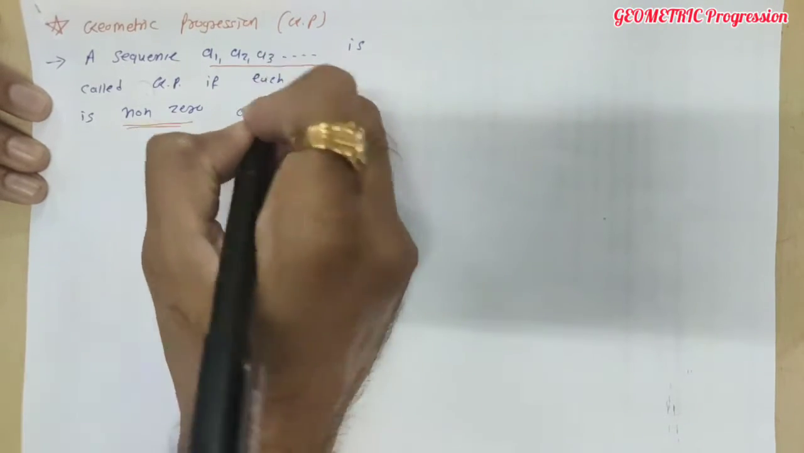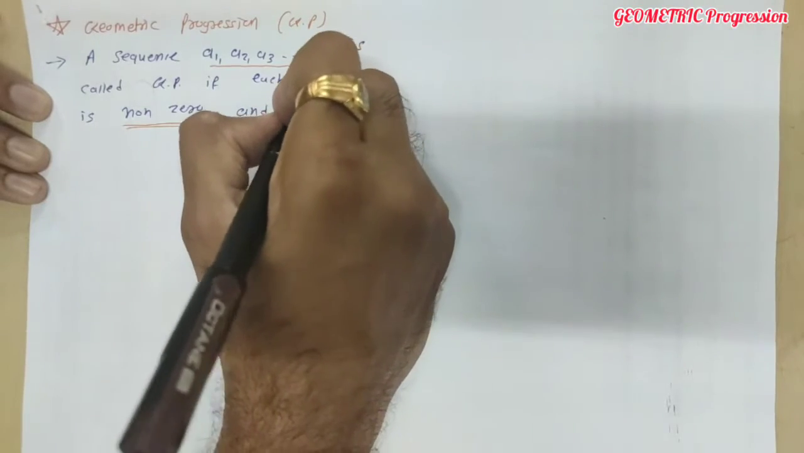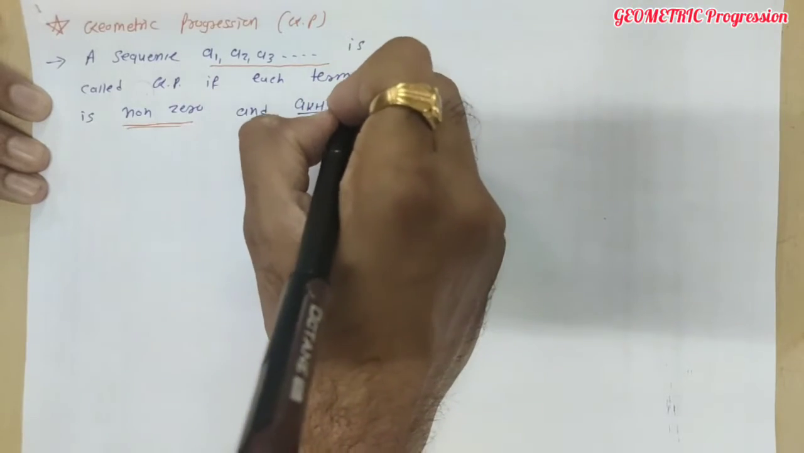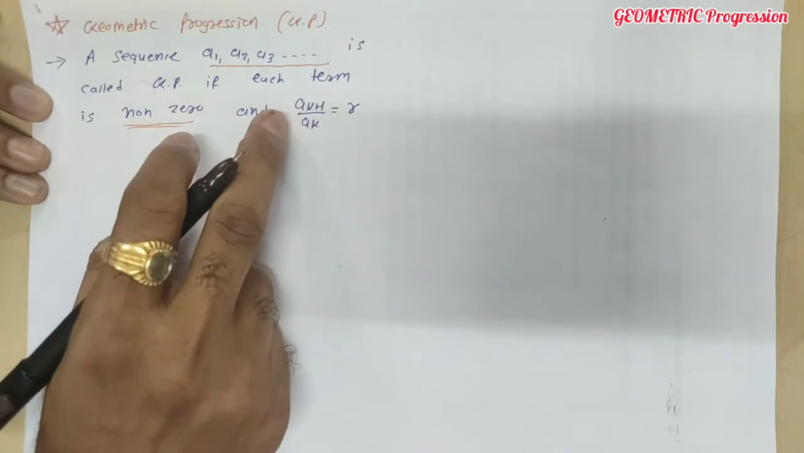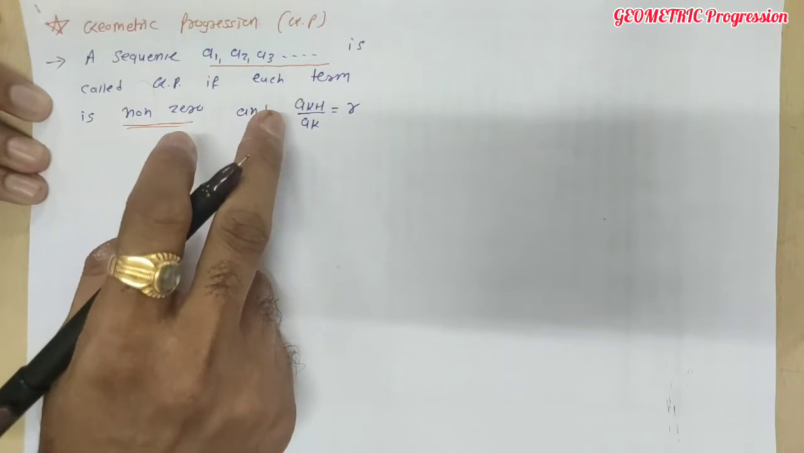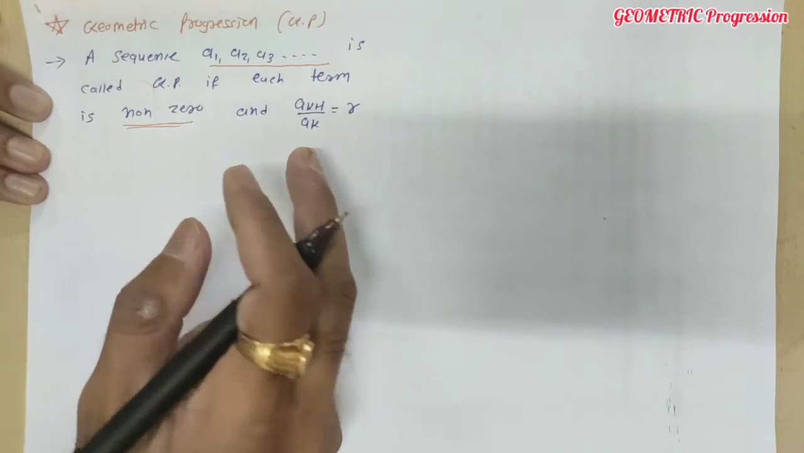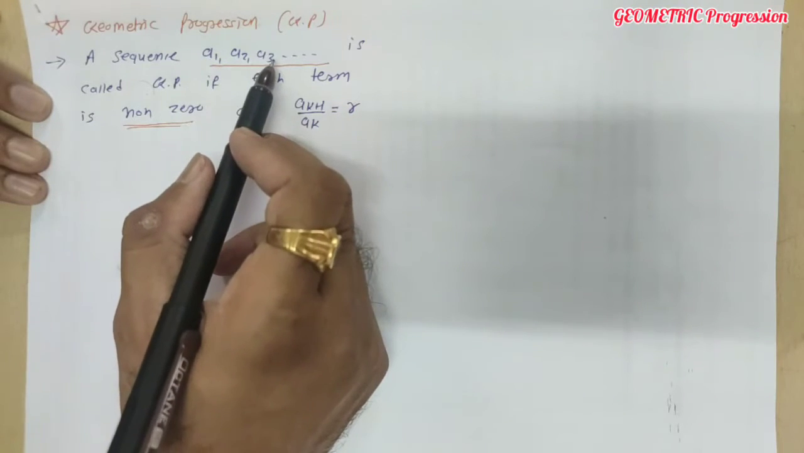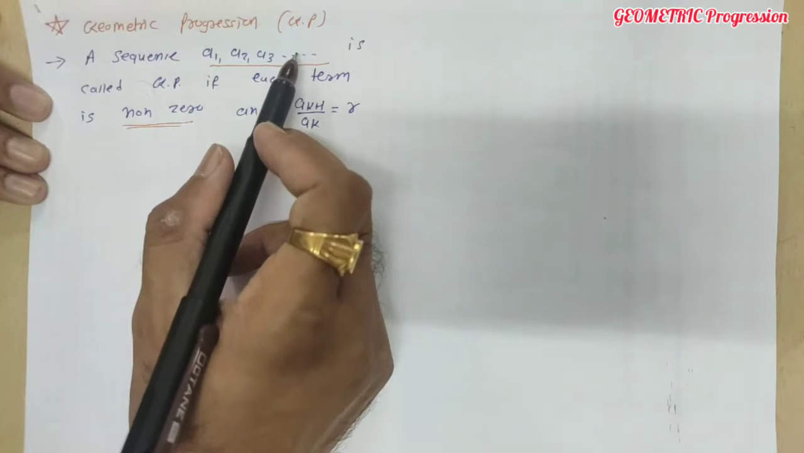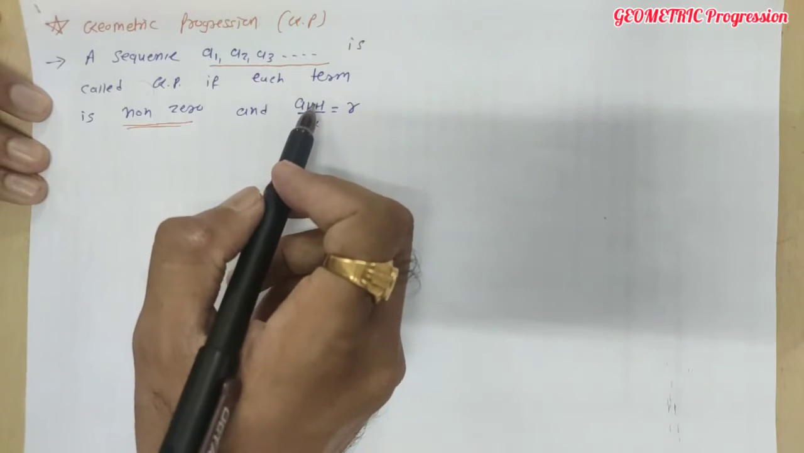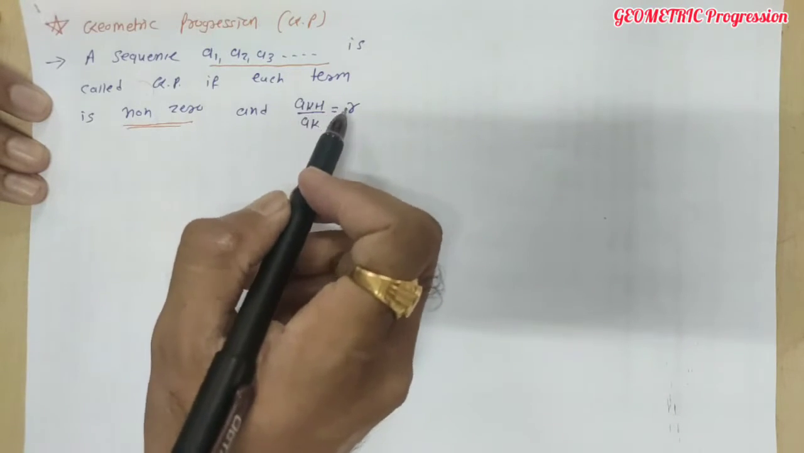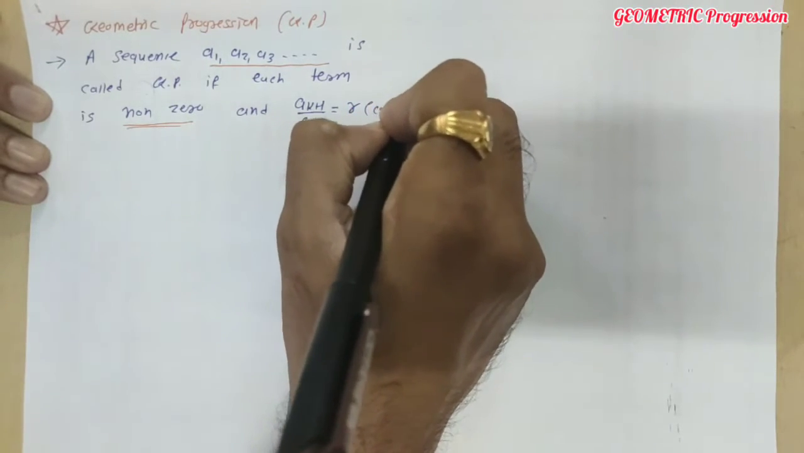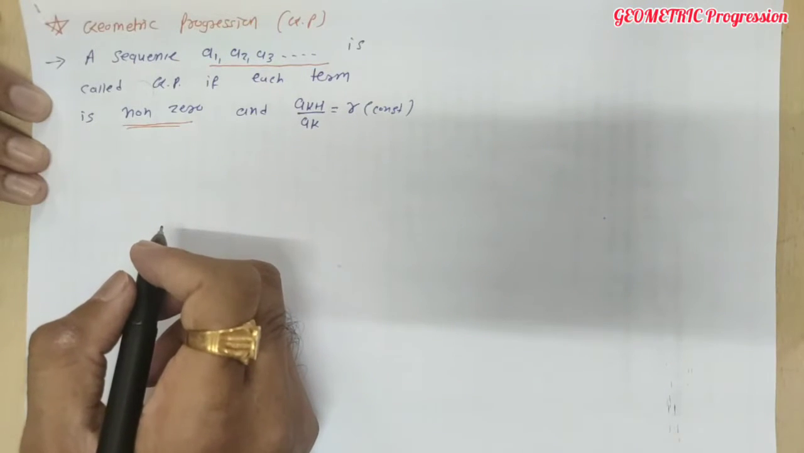And the second condition is a k plus 1 upon ak is equal to r. What is the meaning of this a k plus 1 upon ak? It's a ratio of two consecutive terms. That means a2 upon a1, or a3 by a2, or a4 by a3. The ratio of two consecutive terms must be equal to r. That r is nothing but a constant. The ratio between two consecutive terms must be constant.